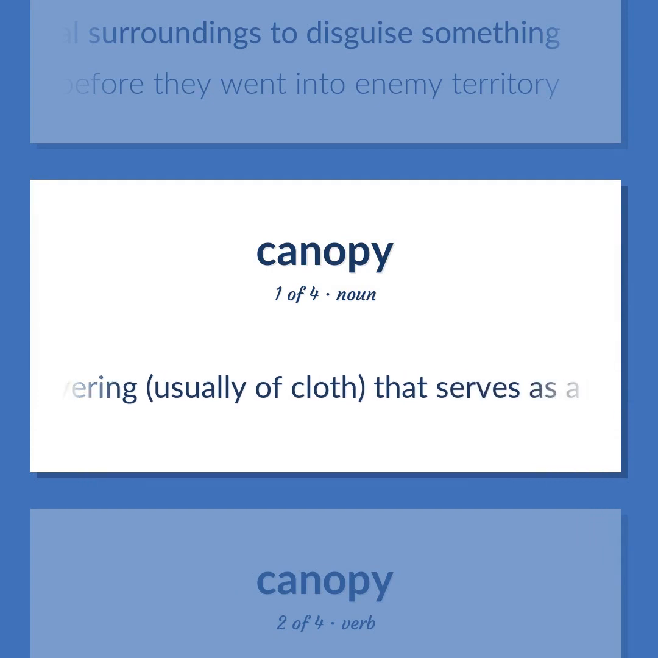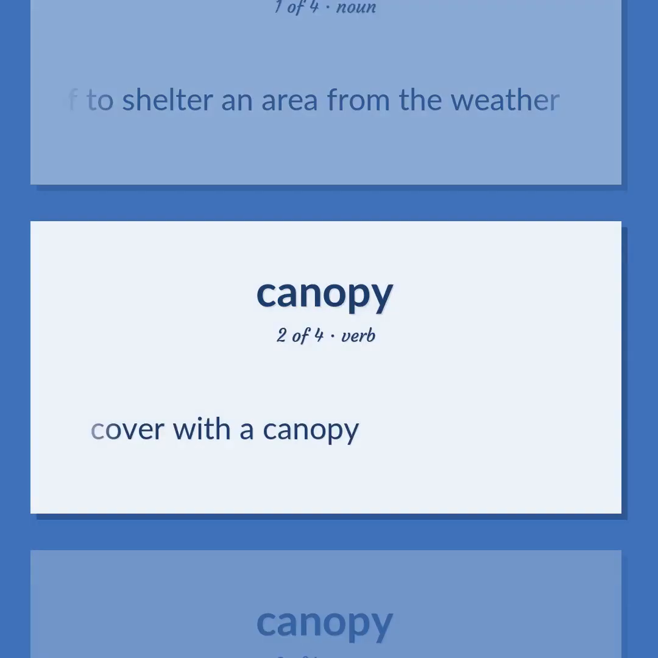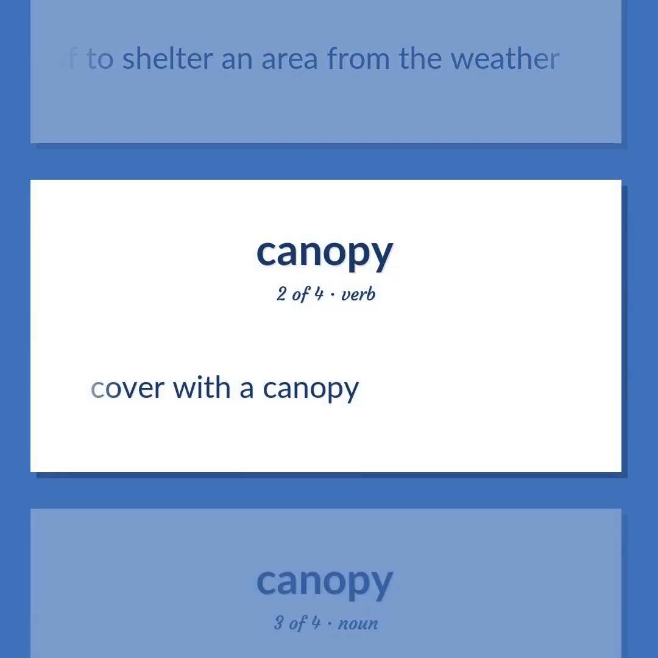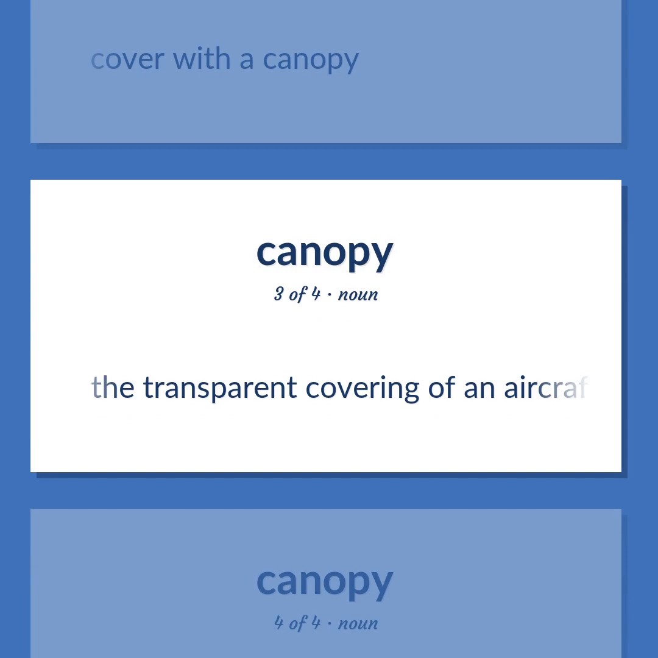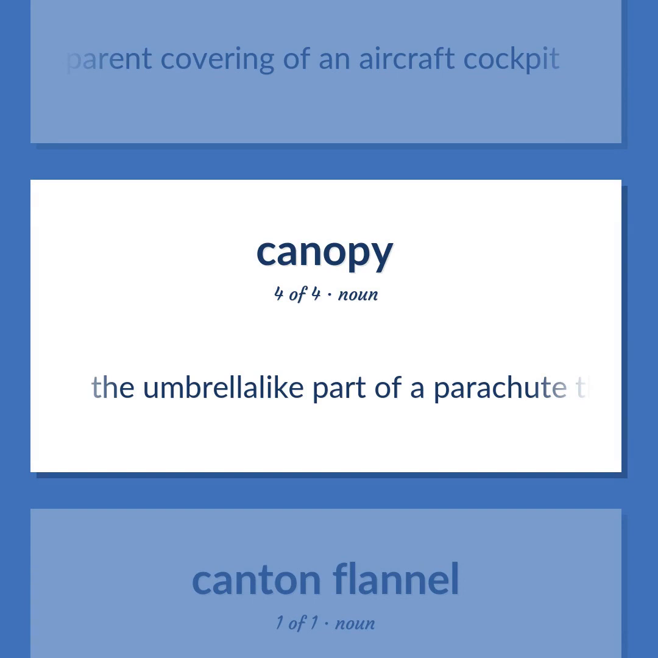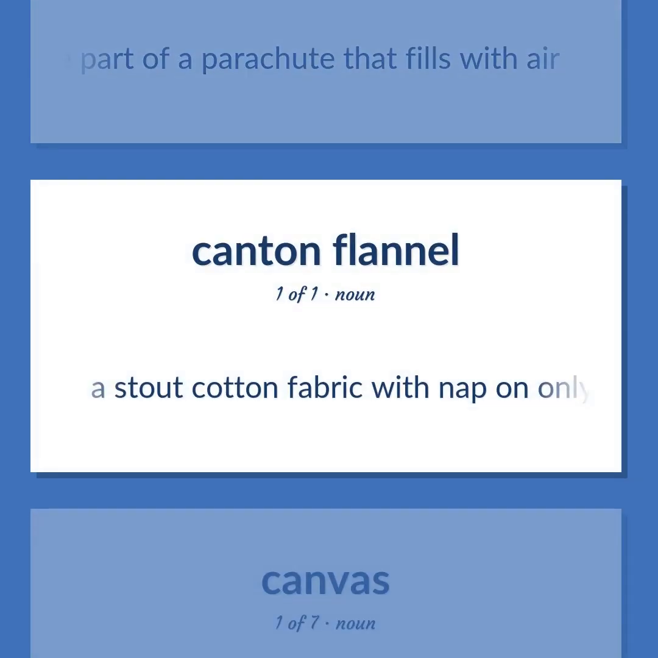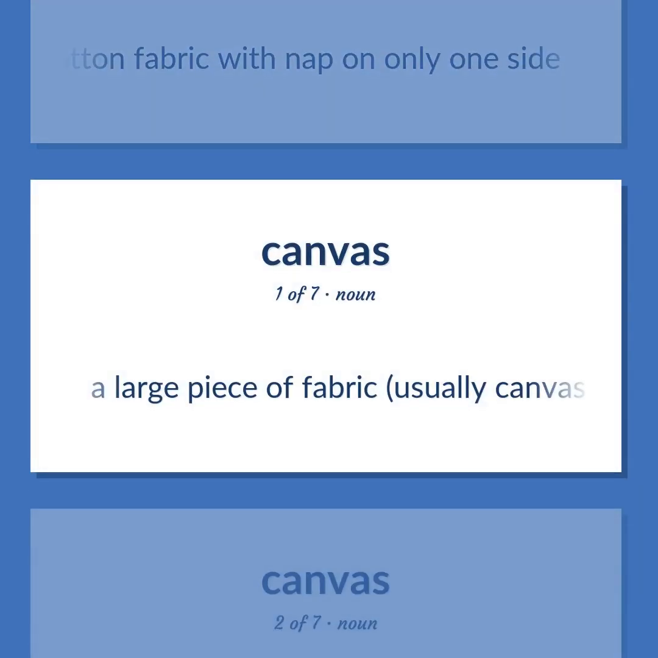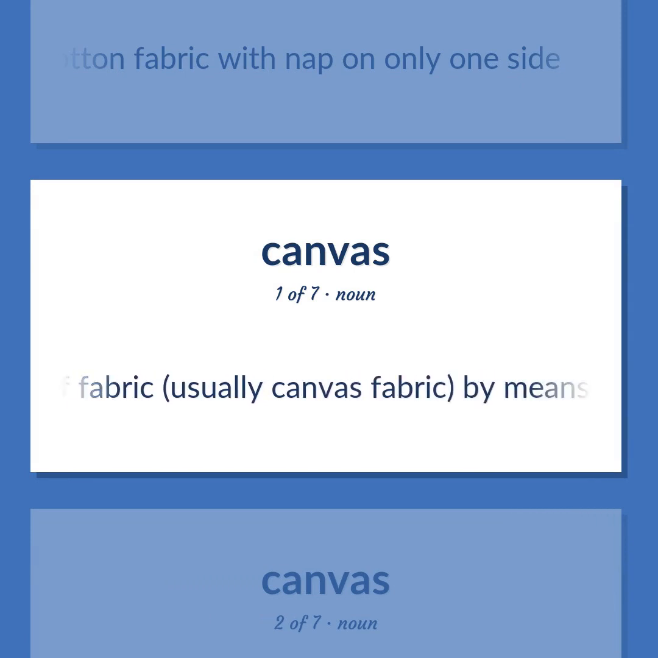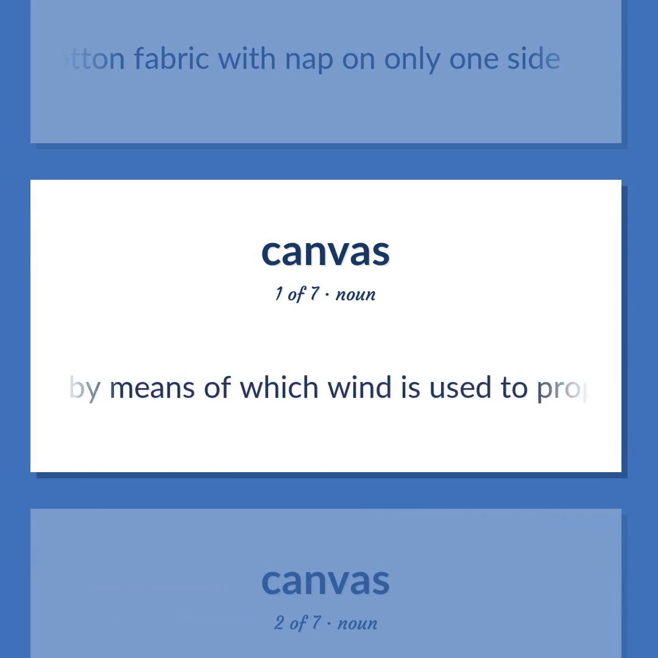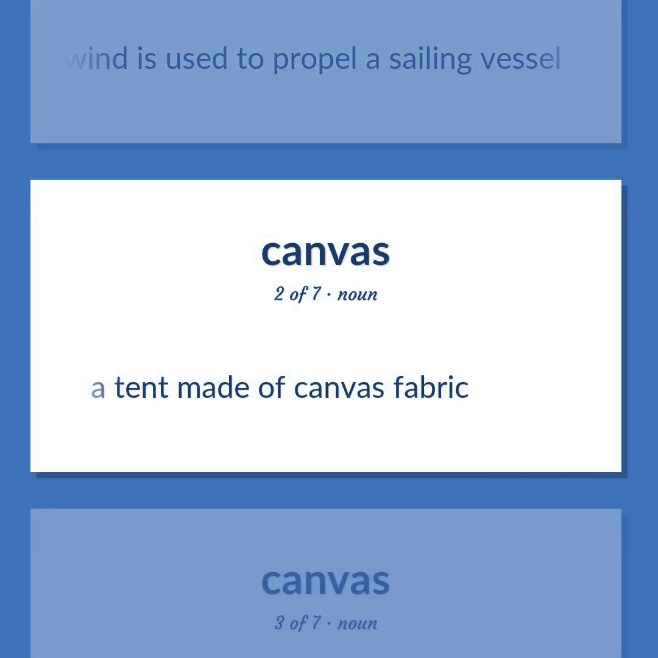Canopy: a covering, usually of cloth, that serves as a roof to shelter an area from the weather. Cover with a canopy. The transparent covering of an aircraft cockpit. The umbrella-like part of a parachute that fills with air. A stout cotton fabric with nap on only one side. Canvas: a large piece of fabric, usually canvas fabric, by means of which wind is used to propel a sailing vessel. A tent made of canvas fabric.